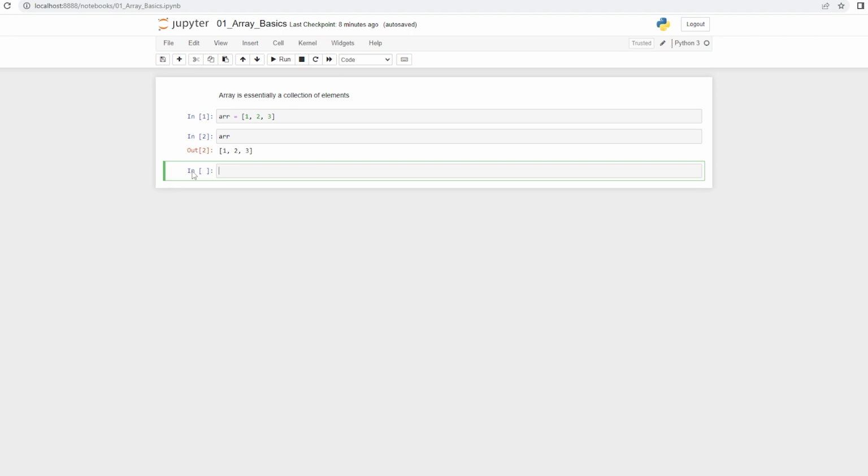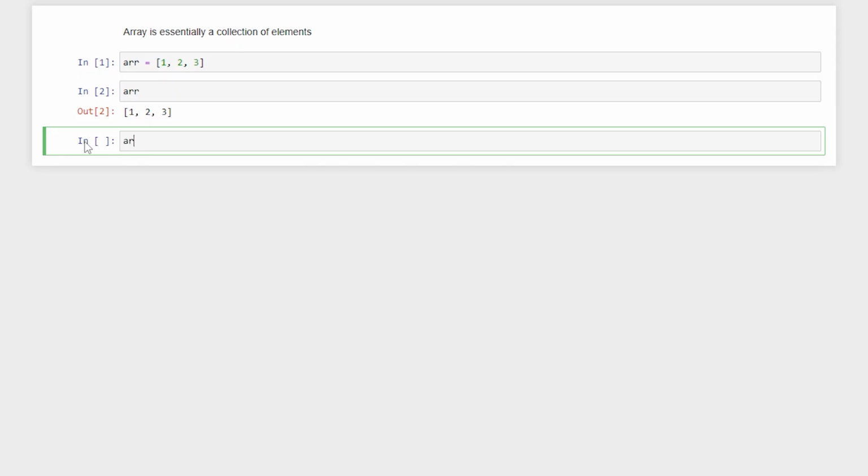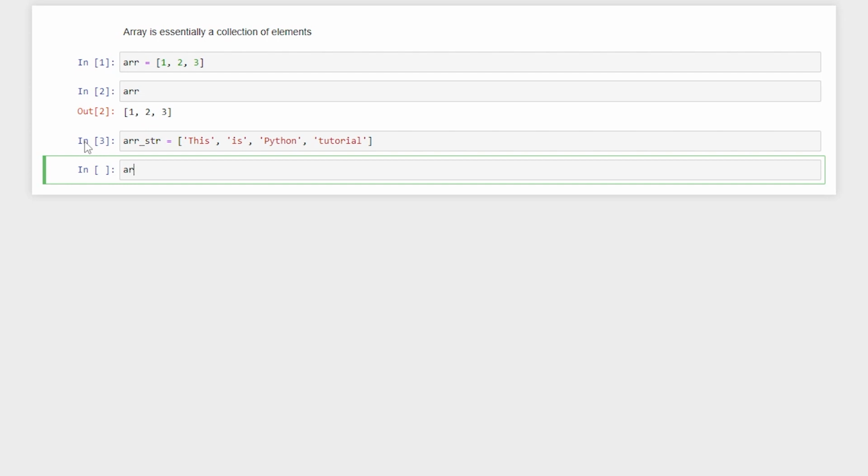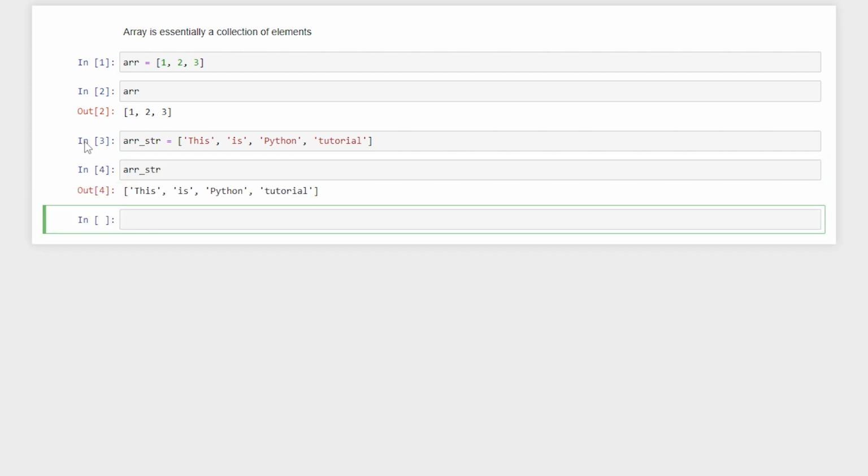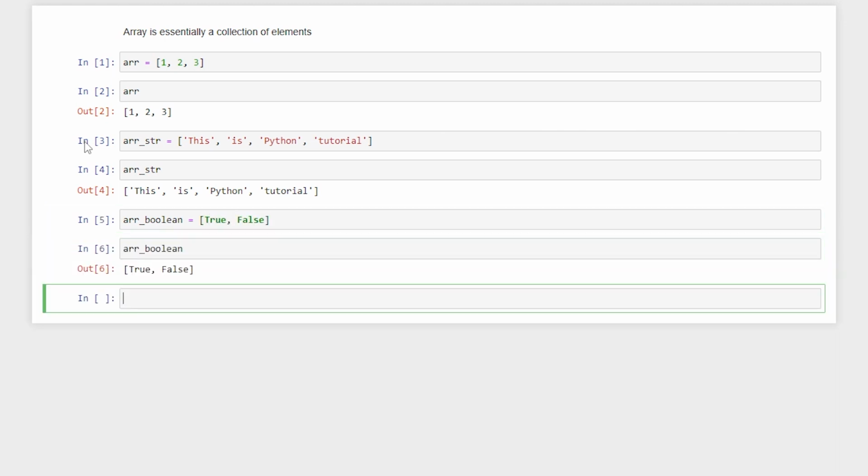Just like we said, an array can have numericals as well as strings. Let's say this is a Python tutorial string, and I can say array string, and I have it. Also you can store booleans, and here I can say, let's say, true and false. If I say array boolean, I have it.